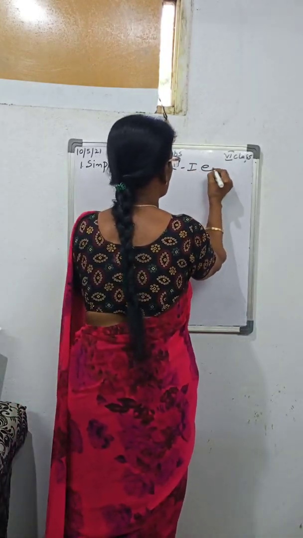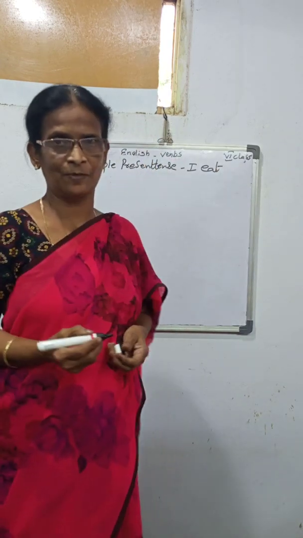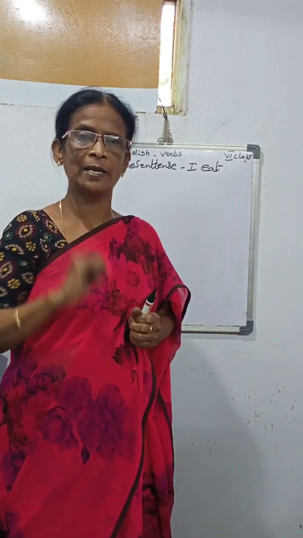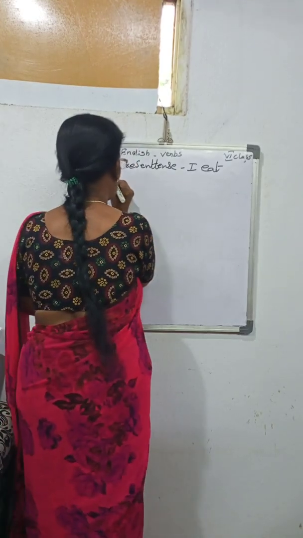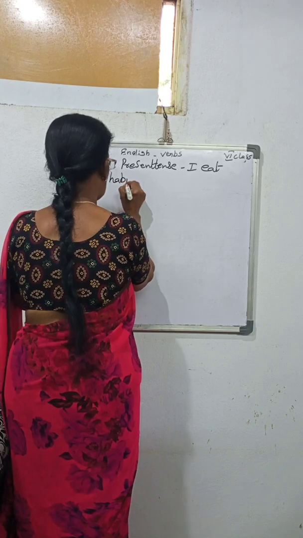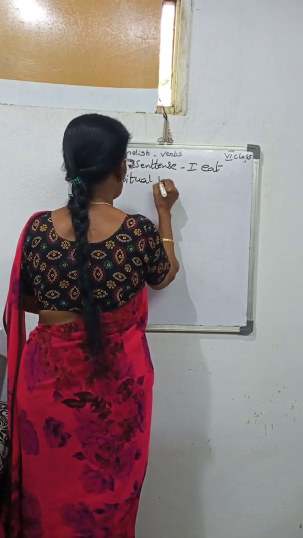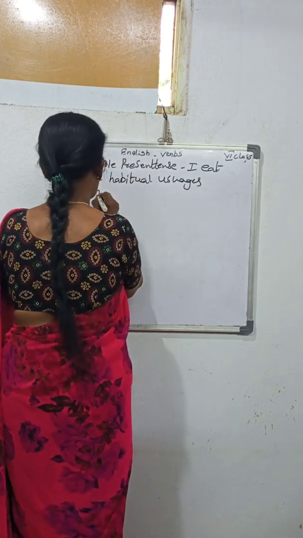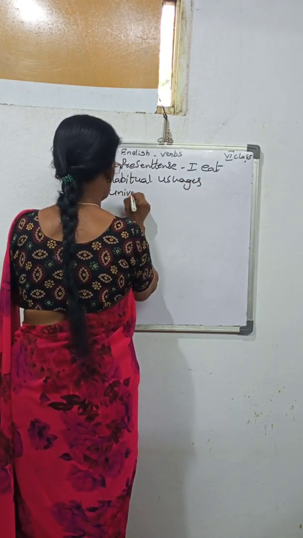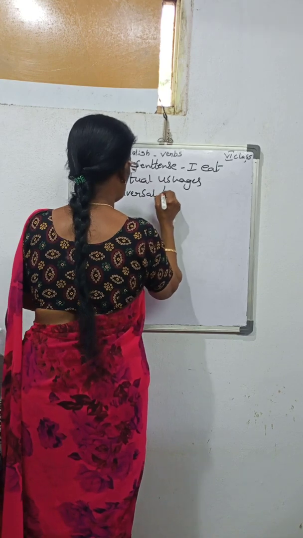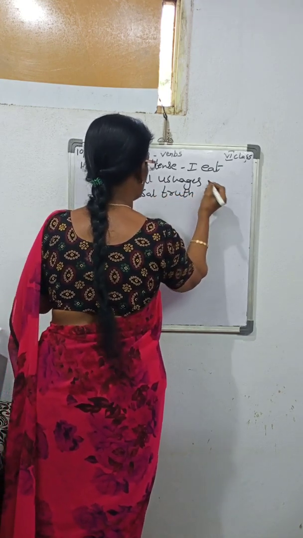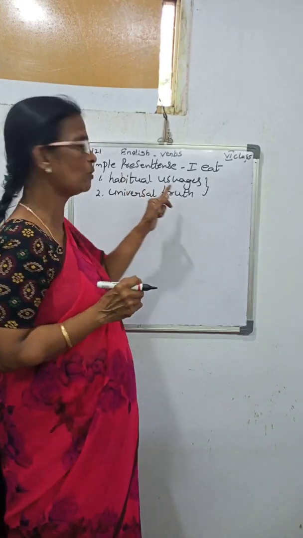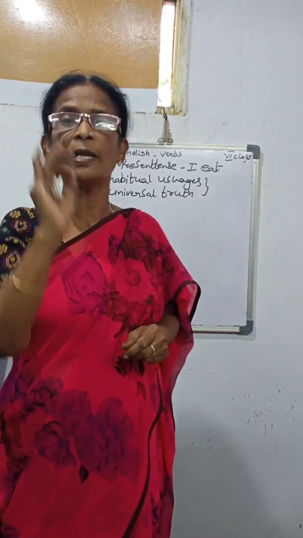I eat. I ate. Actually, where we have to use the present tense? Number one is for habitual usages. And second one is for universal truth. While we are using universal truth and habitual usages, we use only present tense.